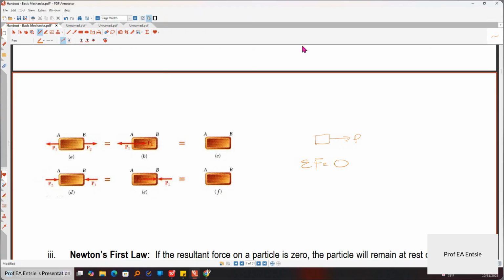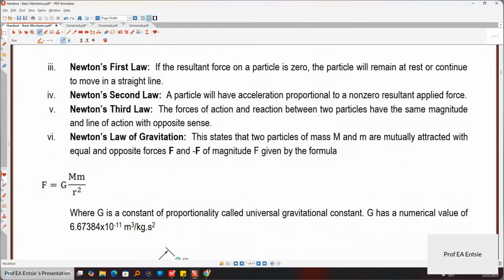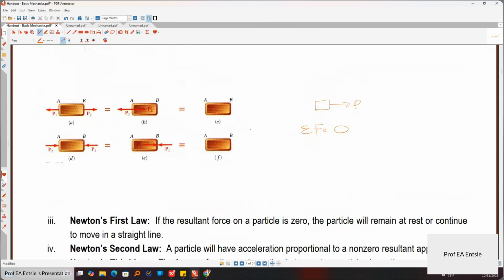Alright, then we have the second law of Newton, which is a particle will have acceleration proportional to the force. We know that one already. So it means that if I have a summation of a force, of course, force is a vector, so you put the vector symbol on it, summation of a force is equal to mass times acceleration. That's what the second law is saying.